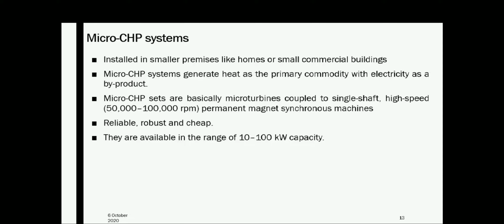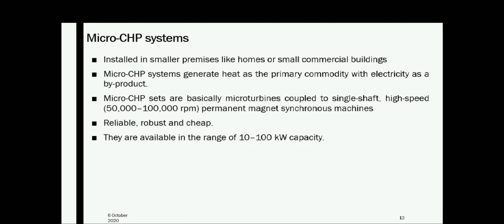is demanded. Micro CHP systems are basically micro turbines coupled to single shaft high speed permanent magnet synchronous machines.